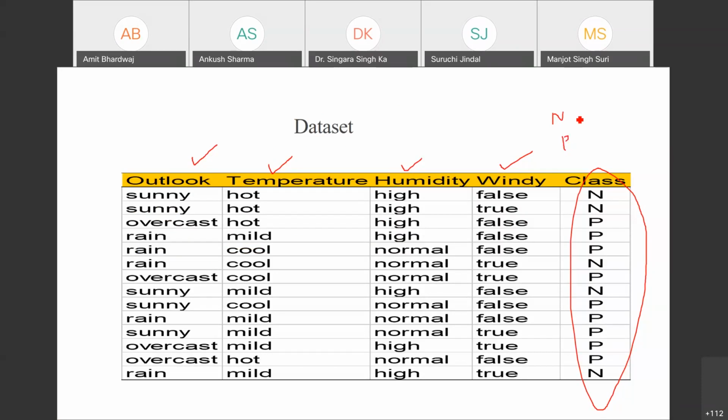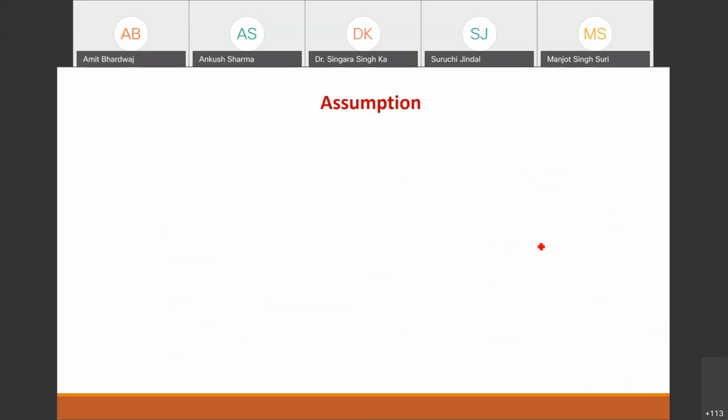You can replace n by 0 and p by 1. Each feature has different values. Outlook has sunny, overcast and rain. Temperature has hot, mild and cool. Humidity is high and normal, only two values. And wind is only true and false, which means it is a binary type feature.